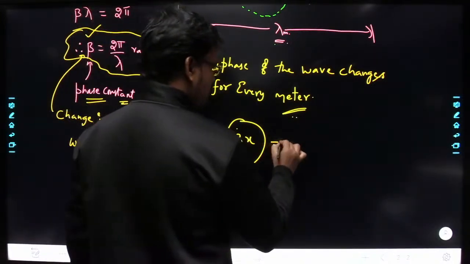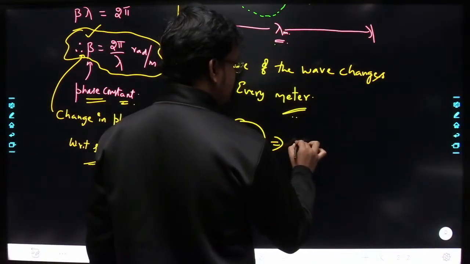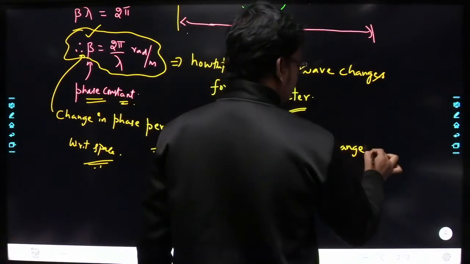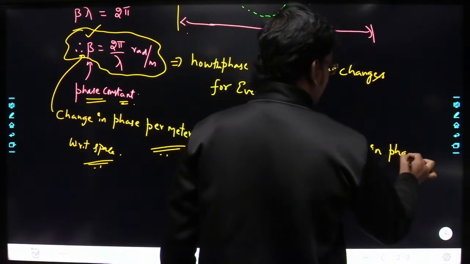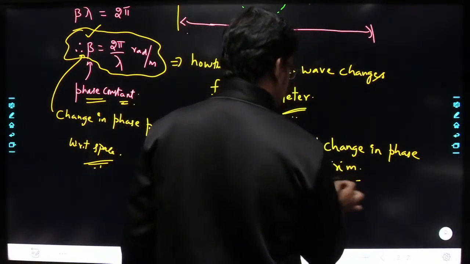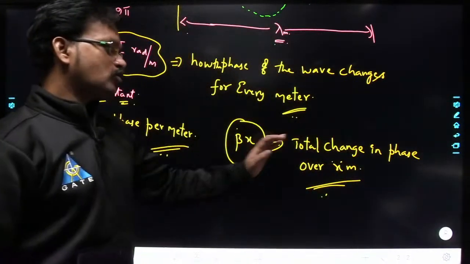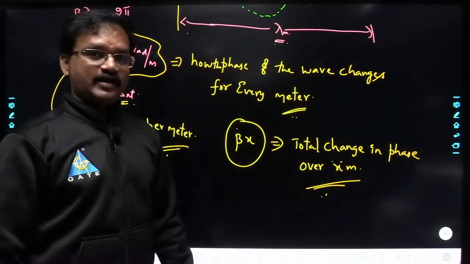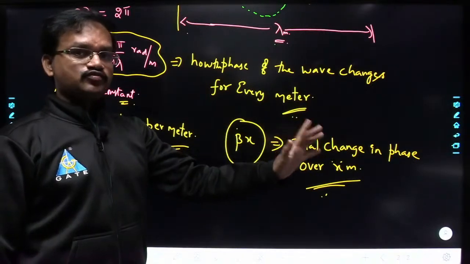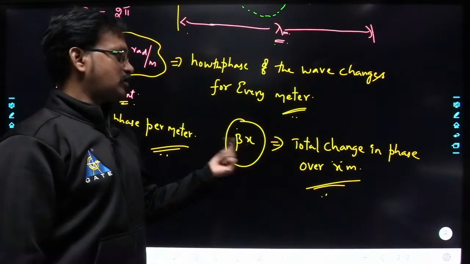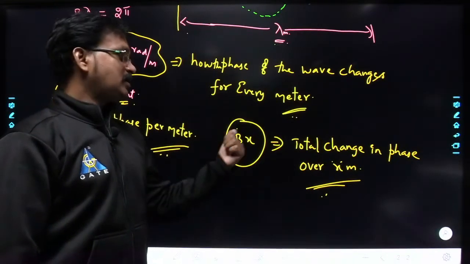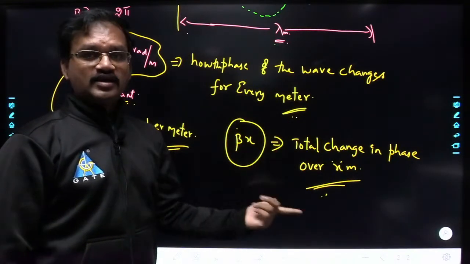Beta x represents what? Beta x represents the total change in phase. Yes or no? Total change in phase over what? Over x meters. So if you travel x meters, then what is the total change in phase with respect to x? That is given by beta into x, where beta represents the change in phase per meter. Beta x represents the change in phase over x meters.